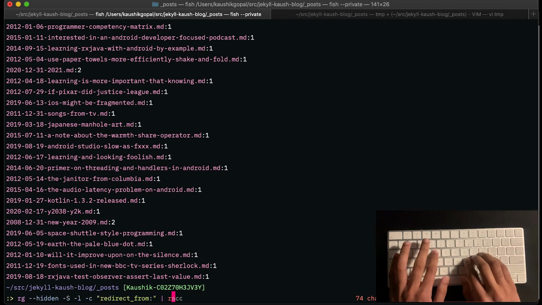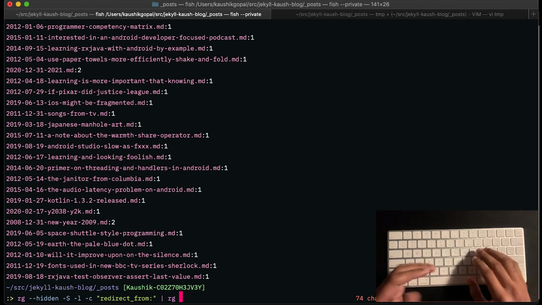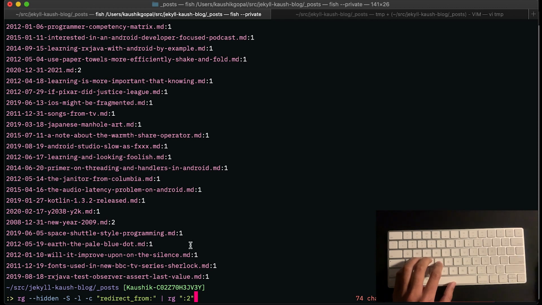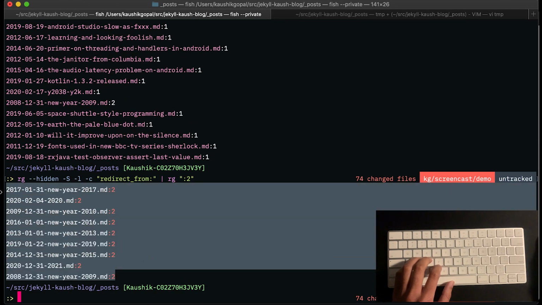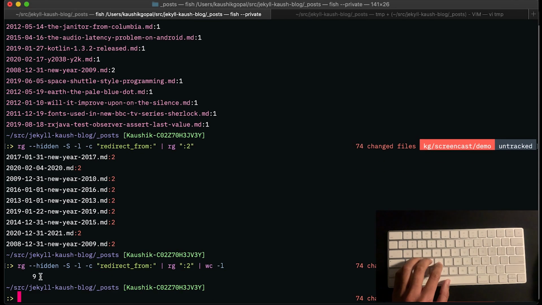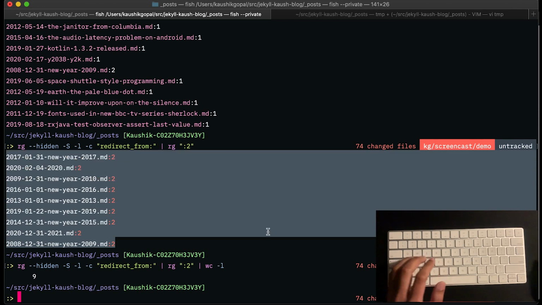And I love using ripgrep like this. If I only learn how to use ripgrep, that basically does most of this stuff for me. I can say, hey, on top of that, run ripgrep on these results and filter out the ones that have :2, which is basically saying the ones that occur twice. And if you notice, there aren't too many of these. There's basically just 9 files that I need to go in and actually edit manually.